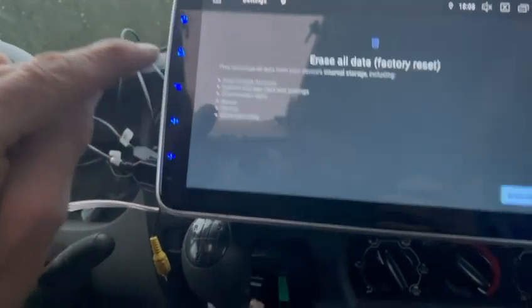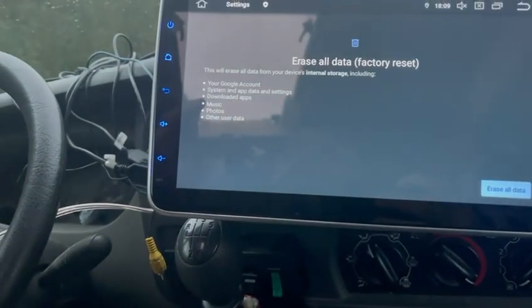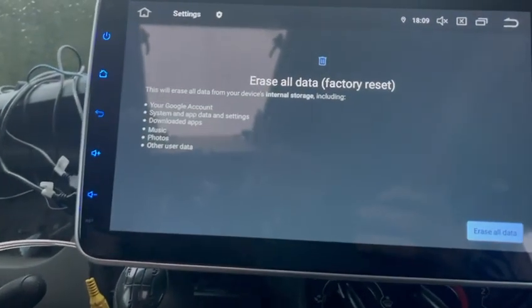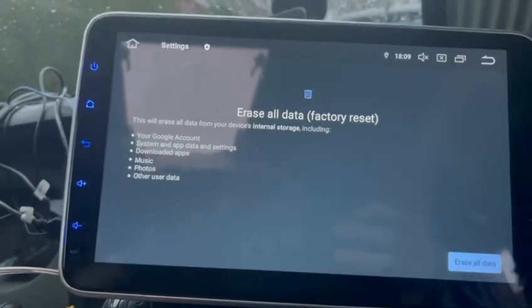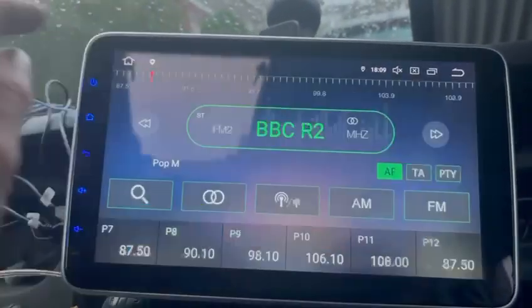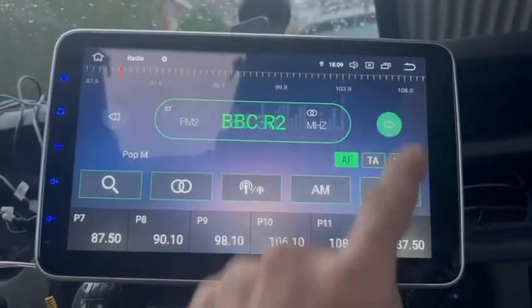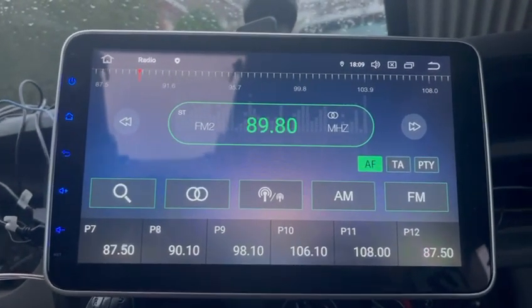Erase all data here, and it will delete all the software that you have installed, and restart. I have already done this, and now I can go into my radio and the sound is working and the stations are working.